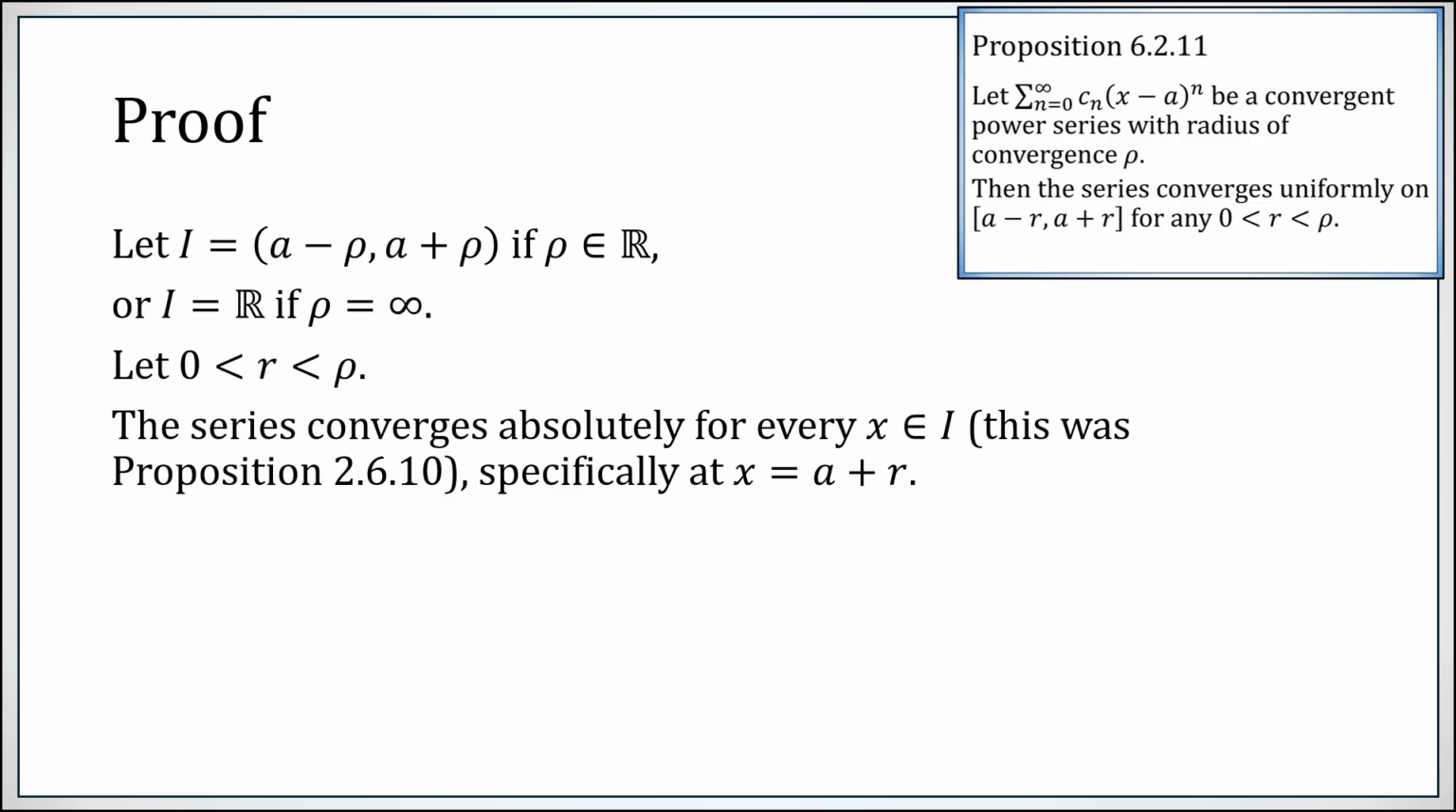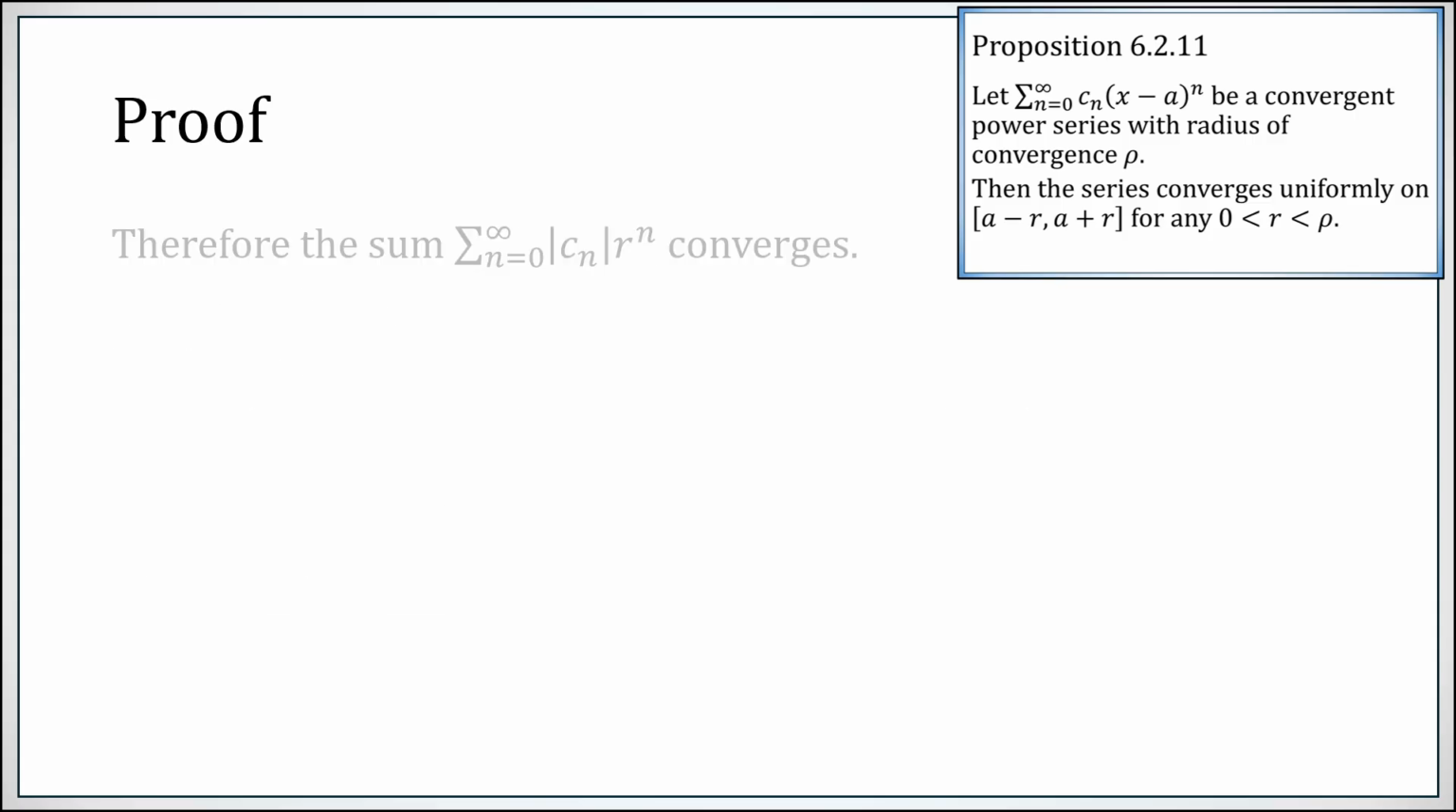So it definitely converges absolutely at the specific value of a plus r, because remember r was less than rho. Okay, setting x equal to a plus r, here we had (x minus a)^n, so x minus a simply becomes r. We now have a pretty straightforward power series. We have this power series which converges.